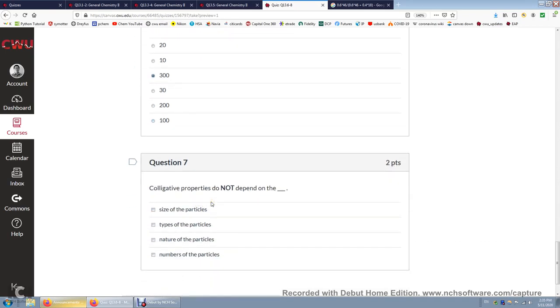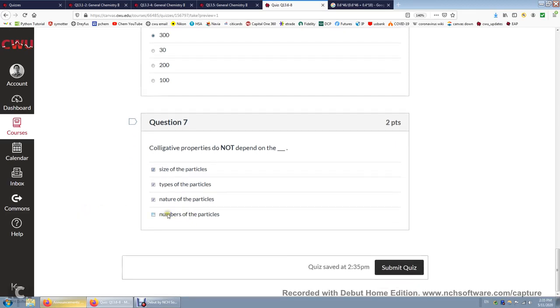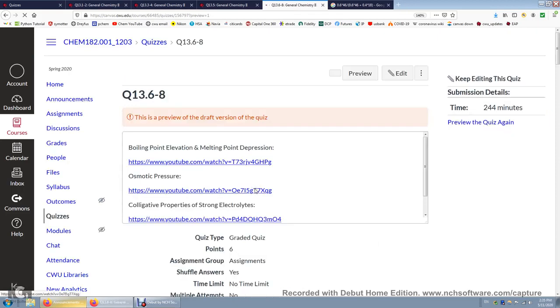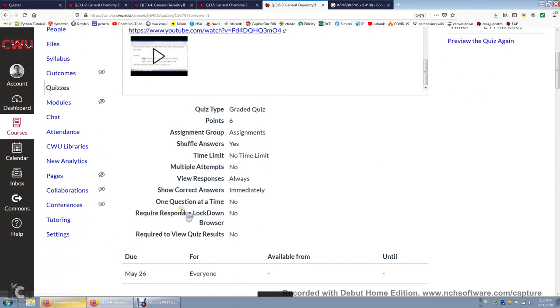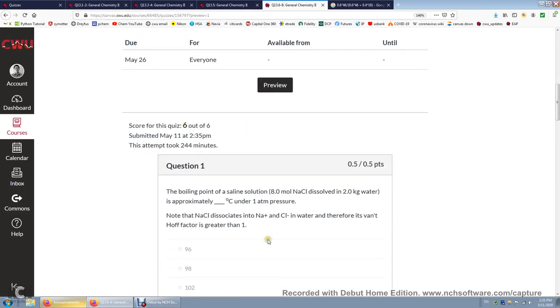Question 7. Colligative properties do not depend on the type or nature of the particles or size of the particle. Colligative properties depend only on the numbers of the particles. Six out of 6.